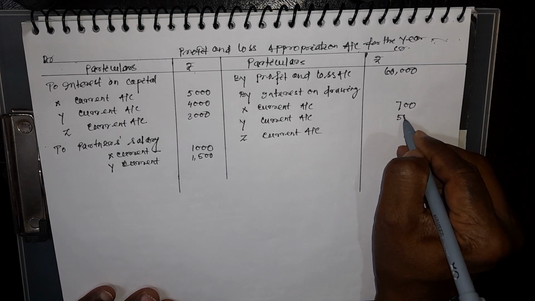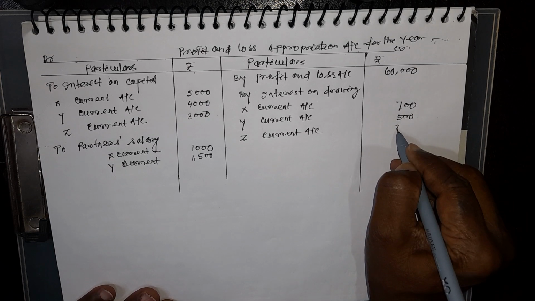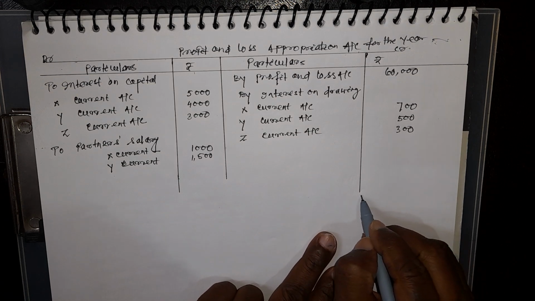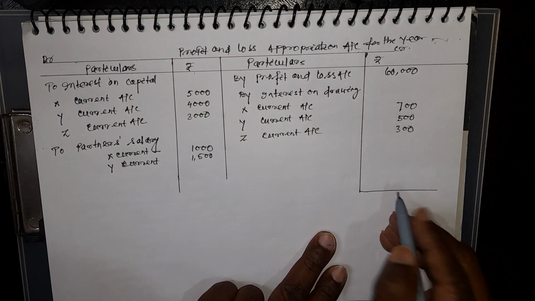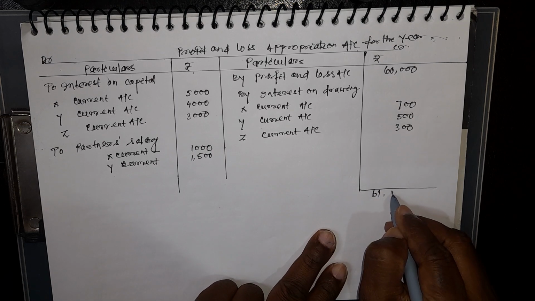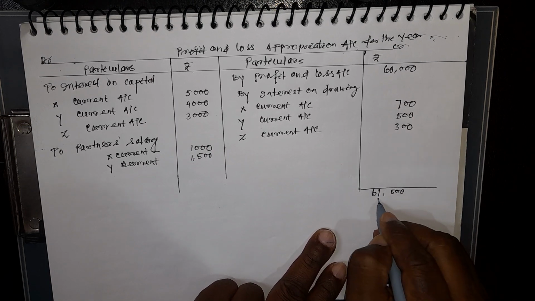Z's interest on drawing is already calculated, and it is 300. So first of all we will find the divisible profit. We make the grand total. It will be 61,000, and 500 on this side.